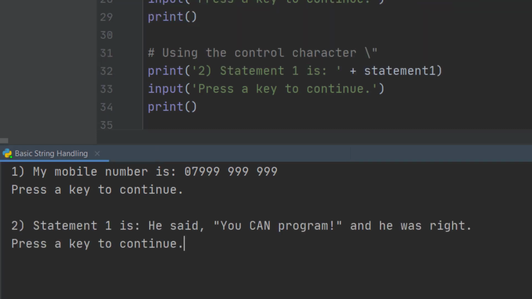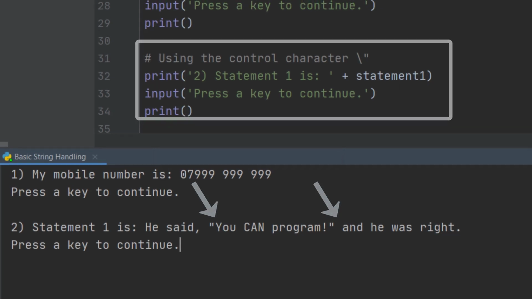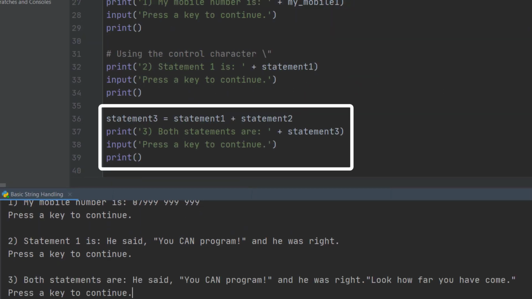Now we can move on to the second block of code. As you can see, it's saying statement 1 is, he said you can program, and he was right. And notice that the double quotes appear as literals because we've used that control character backslash double quote. The next block of code adds one statement to the end of the other.